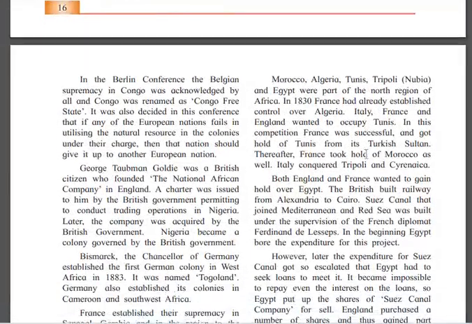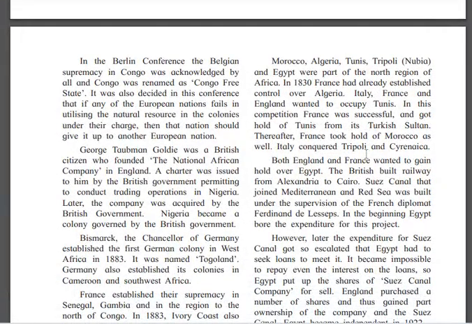Now in the Berlin conference, the Belgian supremacy in Congo was acknowledged. They talked about how Leopold II had dominance in Congo, and Congo was renamed the Congo Free State, acknowledged by all.